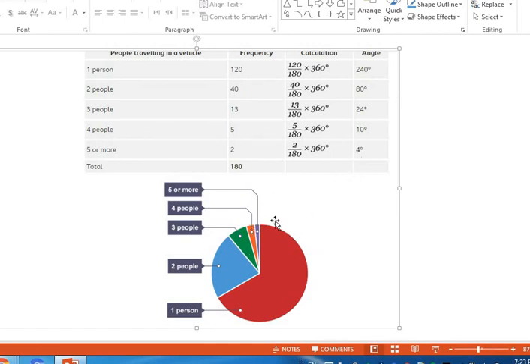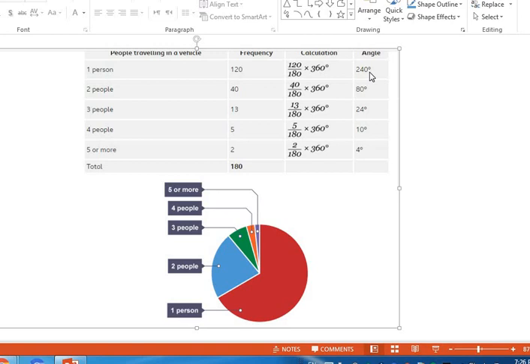So to draw the angles, I have to use my protractor. Don't forget to use your protractor. Just draw a line here and put the center of your protractor here, and then draw the angles. So you will get the 240 degrees